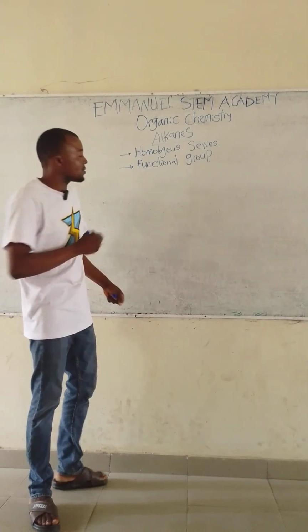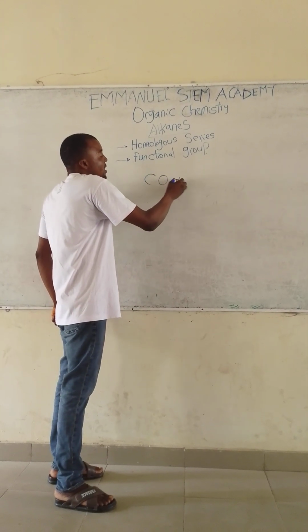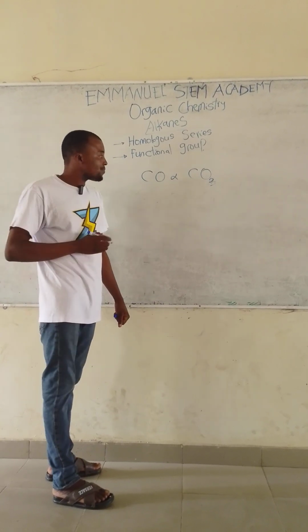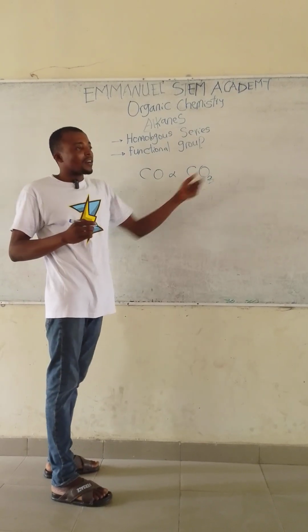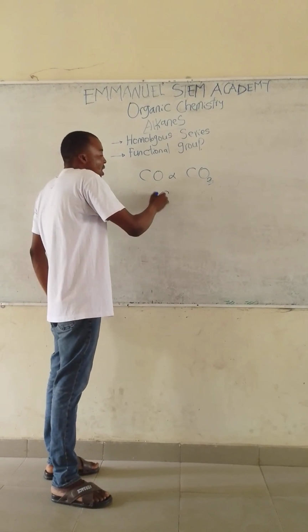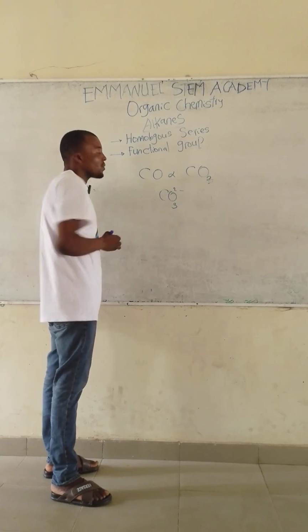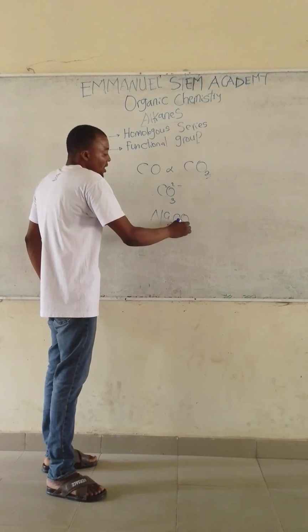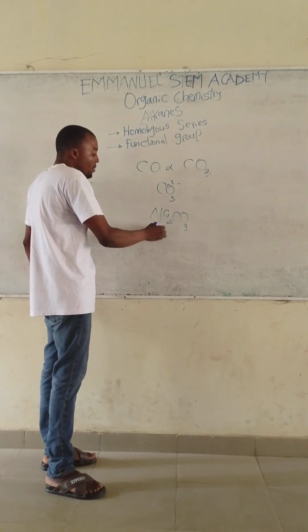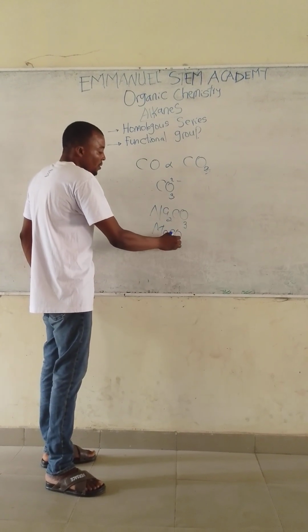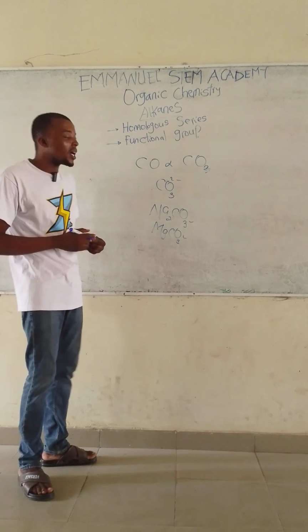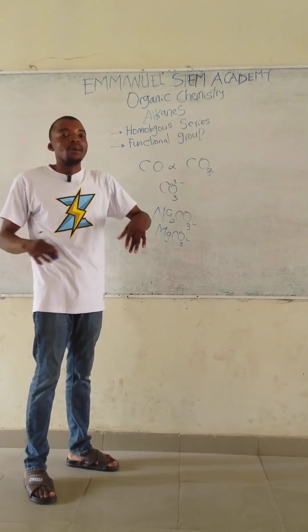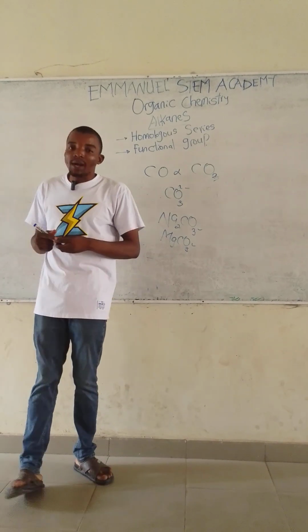Carbon has two oxides. We have the carbon(II) oxide and the carbon(IV) oxide. These oxides of carbon are inorganic, and all trioxocarbonate(IV) compounds are inorganic. For example, sodium trioxocarbonate(IV) is an inorganic compound. For example, magnesium trioxocarbonate(IV) is an inorganic compound. So it means that all trioxocarbonate(IV) compounds and the oxides of carbon are inorganic, but every other compound of carbon is organic.